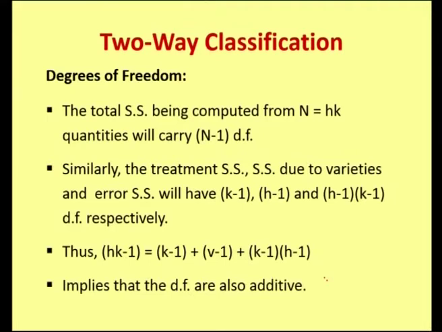This implies that the degrees of freedom are also additive in nature, that is, on the left-hand side we have h k minus 1, equal to degrees of freedom due to treatments plus degrees of freedom due to varieties plus degrees of freedom due to error.